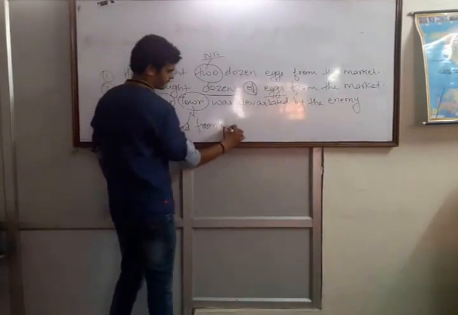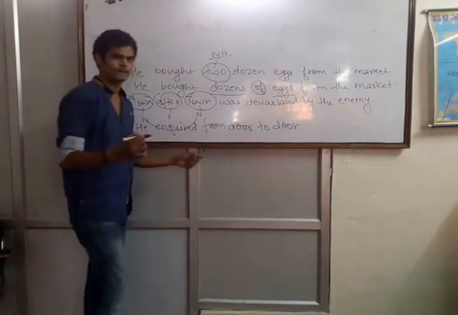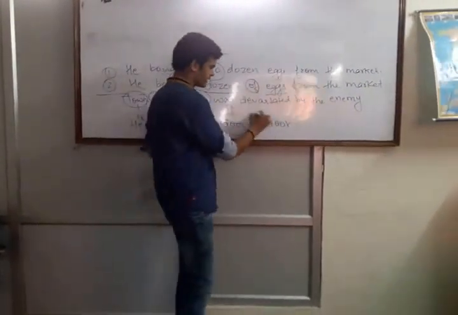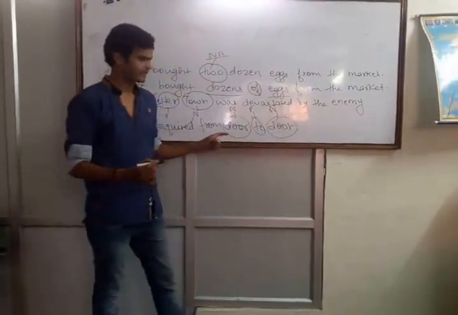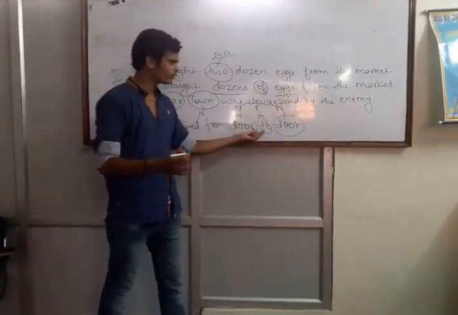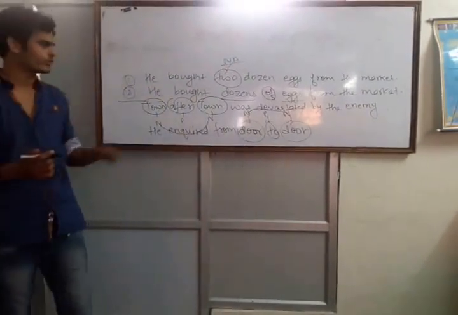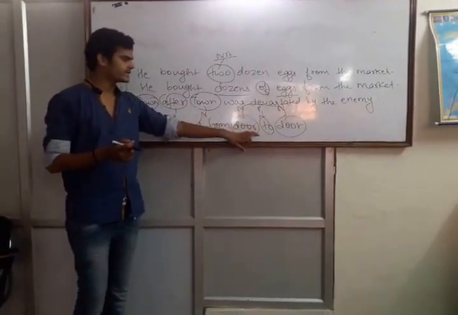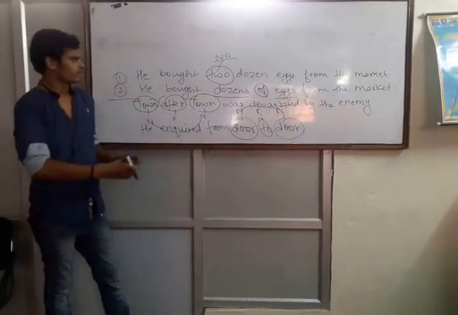He inquired from door to door. Here, door is a noun. After the noun, a preposition. After the preposition, the same noun. So basically, noun, preposition, same noun. It will remain door to door. It will not be doors to doors or door to doors, doors to door. This is the only way of writing it. Noun, preposition, noun. It will be singular, preposition, singular.